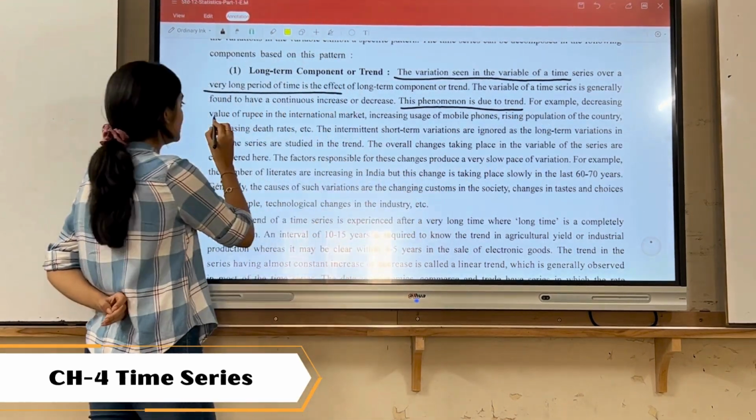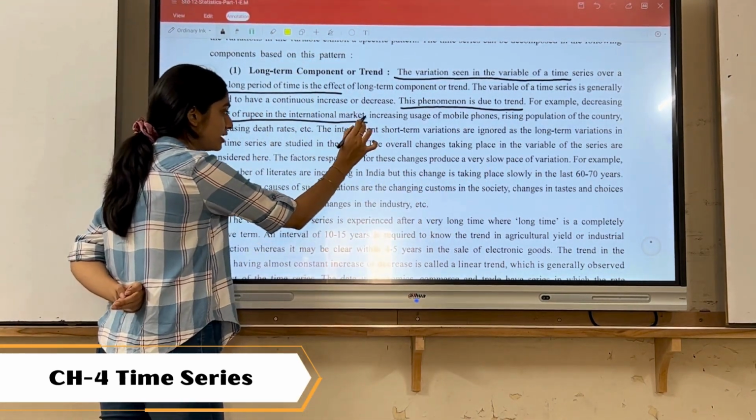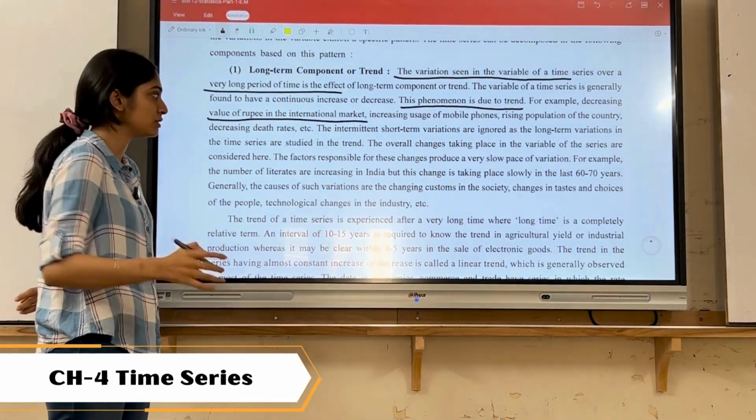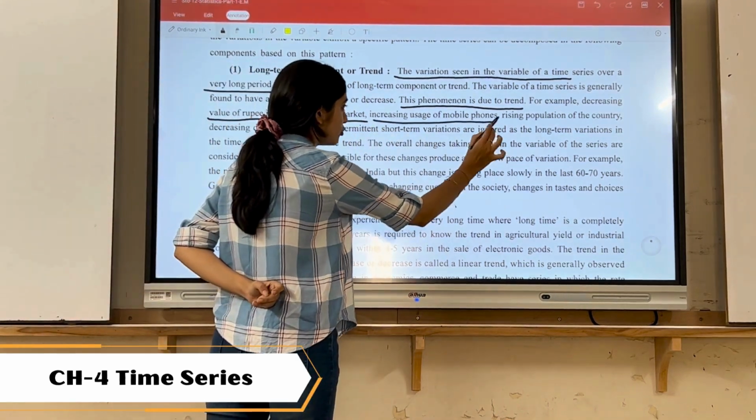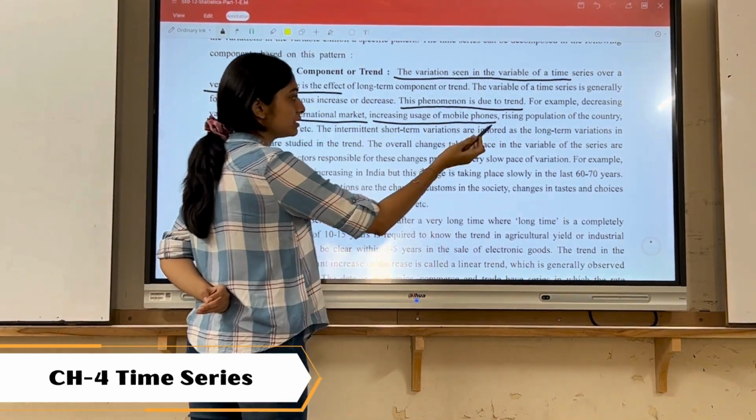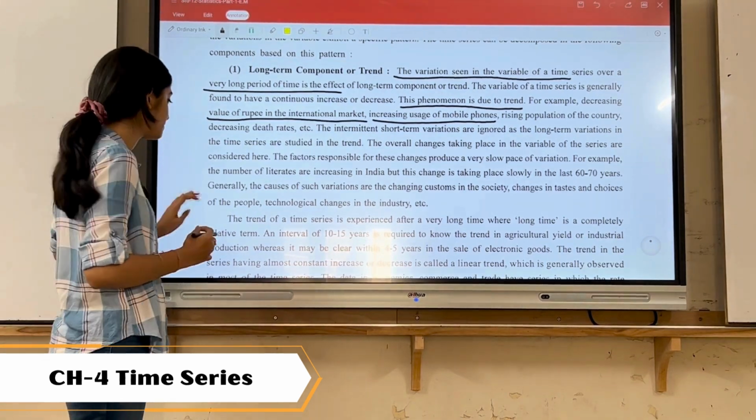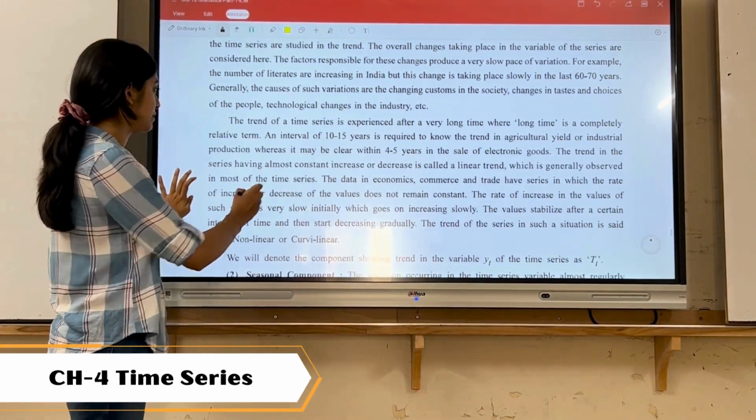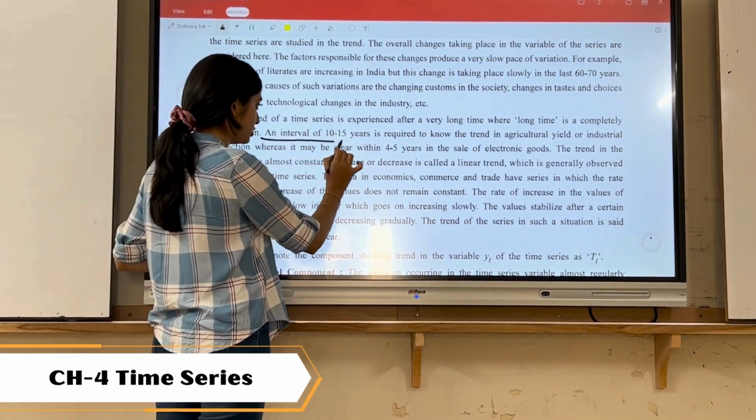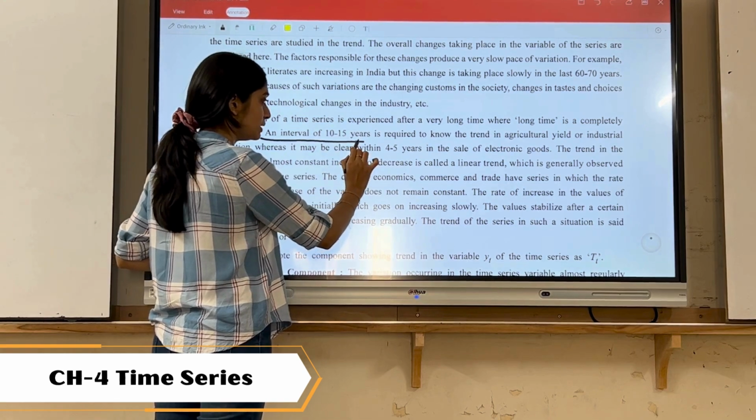For example, the decreasing value of the rupee in international trade, that we can see, is from the long term. Increasing usage of mobile phones, again that is from the long term. Rising population of a country, so these are all examples of the long term component. And the interval for the long term component is basically 10 to 15 years.